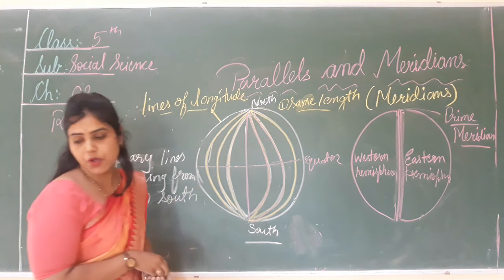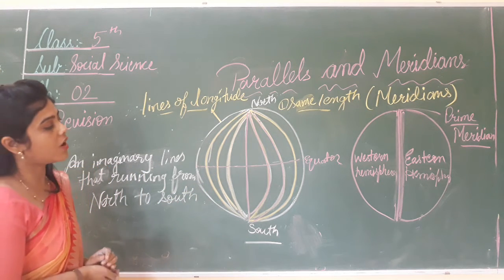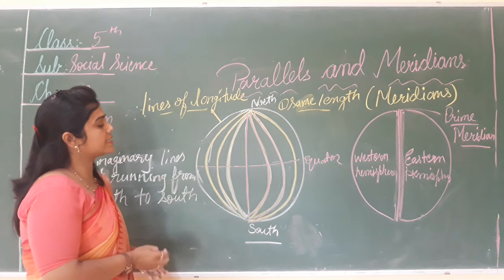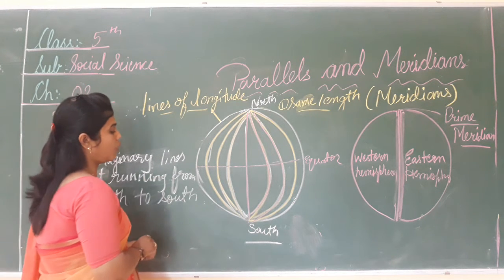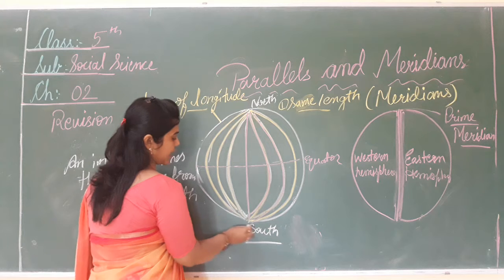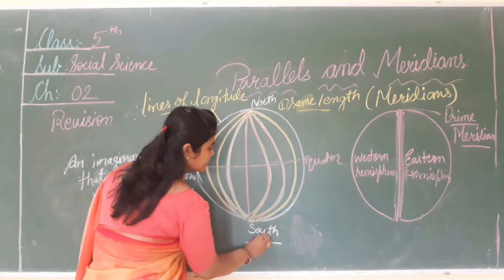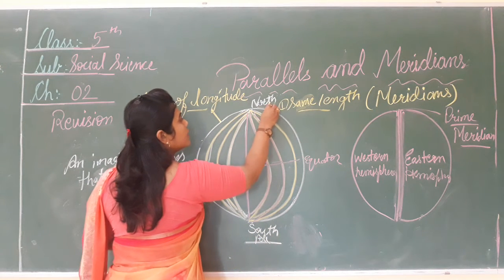Now the third point is that the distance between meridians decreases as we move towards the poles. जब हम poles की तरफ जाएंगे, see these are the poles, this is the south pole and this is the north pole.